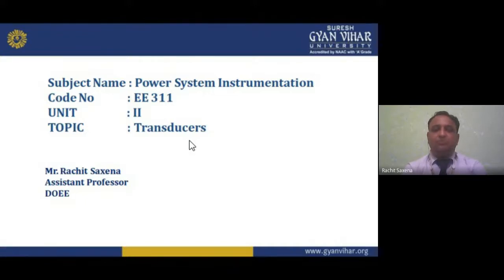We use them in the system to measure, and to measure as per your desired level. Desired level means that if I'm getting a signal in a not simple form, I want to convert that into a simple form for measuring purposes. To convert that signal into my desired signal, we use some components, some devices. So this is part of it. That means the transducer is again a part of power system instrumentation.